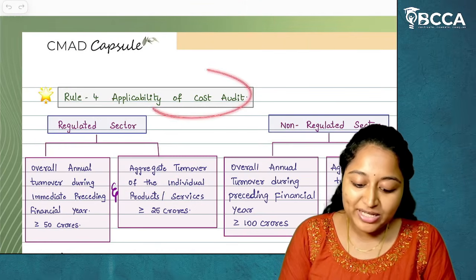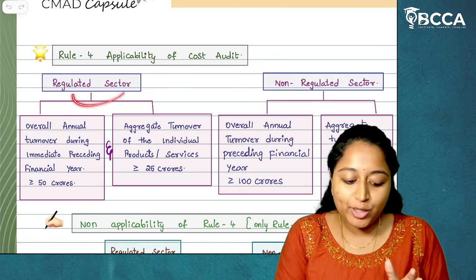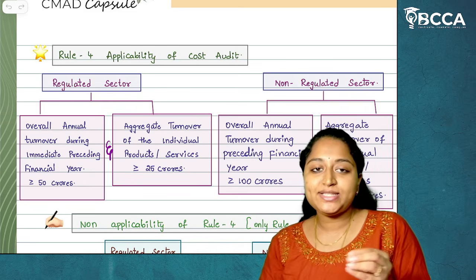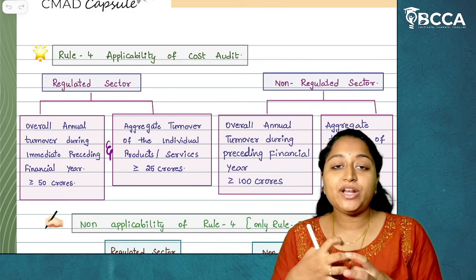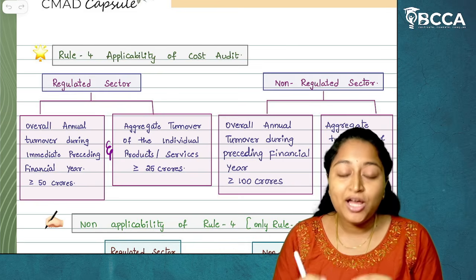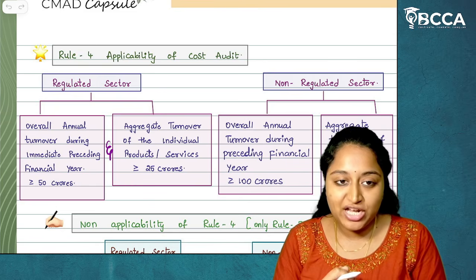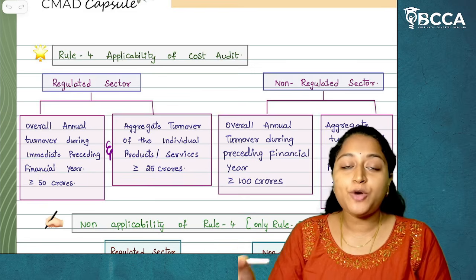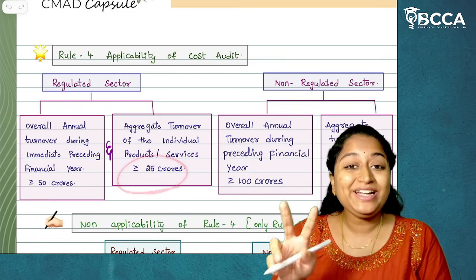When we see rule 4, applicability of cost audit, here the turnover limits are classified into two different sections. One is for regulated sector and the other is for non-regulated sector. Now what is this regulated sector and non-regulated sector? The products or services which are covered, right? If the company is manufacturing those regulated sector products, then overall annual turnover during immediate preceding financial year should be more than or equal to 50 crores, and aggregate turnover of individual products and services from regulated sectors and non-regulated sectors should be more than or equal to 25 crores.